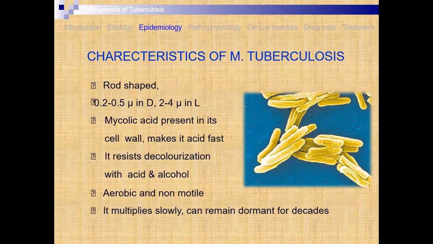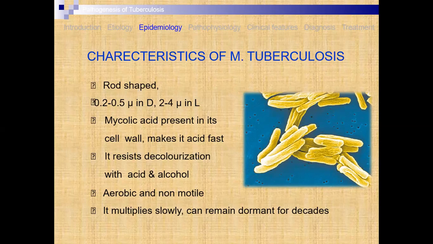Now, what are the characteristics of TB? These are rod-shaped Mycobacterium tuberculosis, having a size of about 0.2 to 0.4 micron in diameter and 2 to 4 micron in length. They contain mycolic acid in the cell wall, and they are marked by acid-fast stains, which are used for identification. They resist decolorization with acid and alcohol. There is no loss of color when acids as well as alcohol are used.